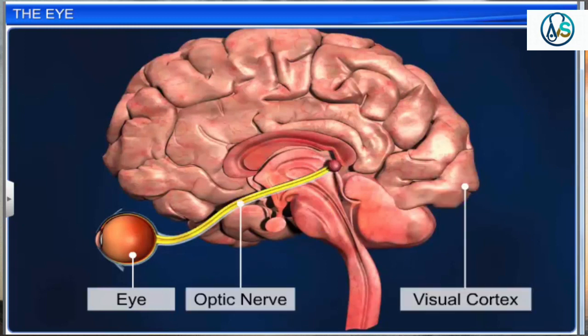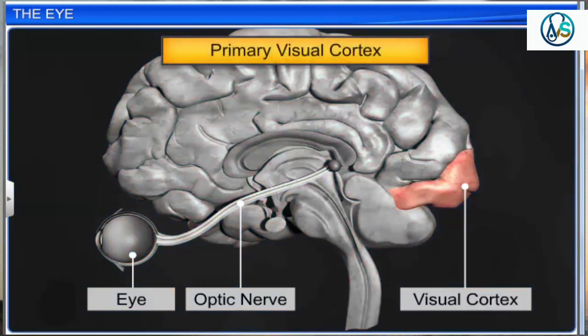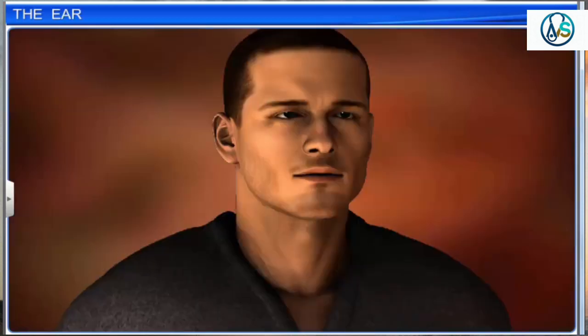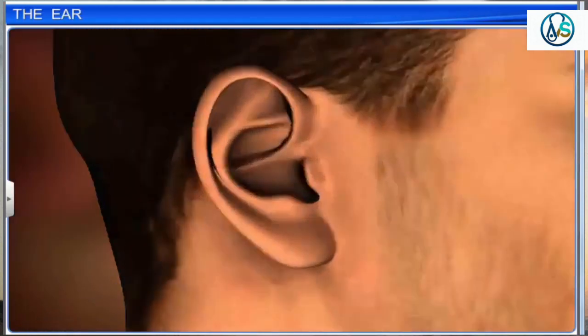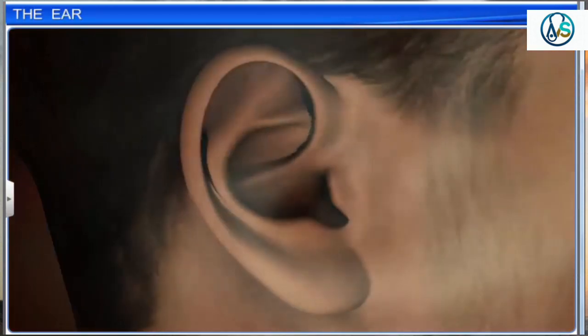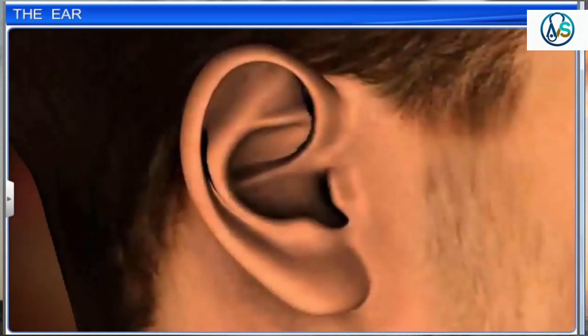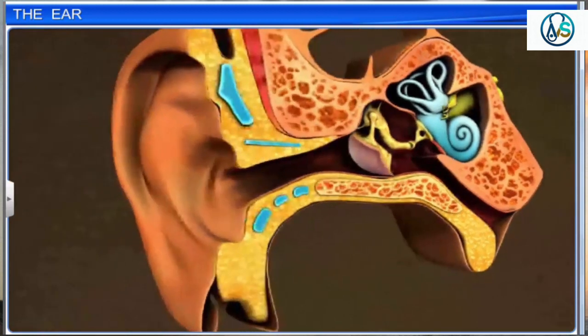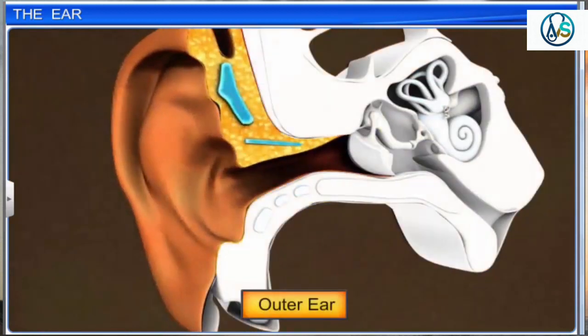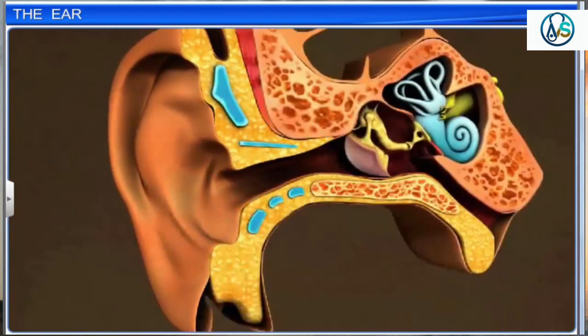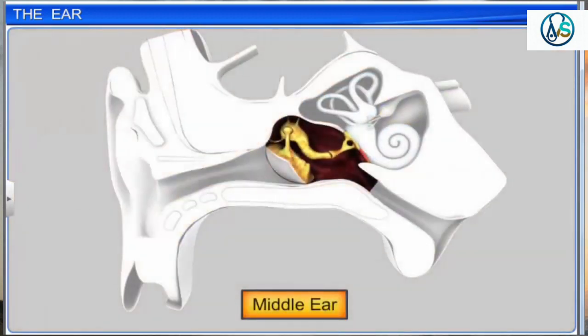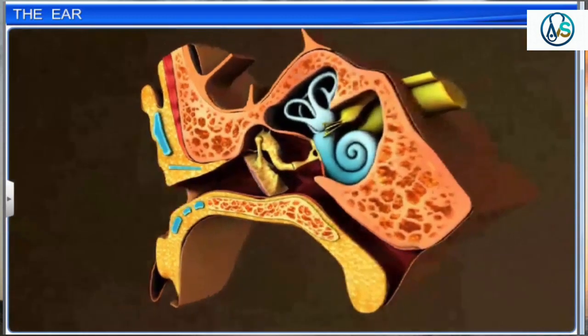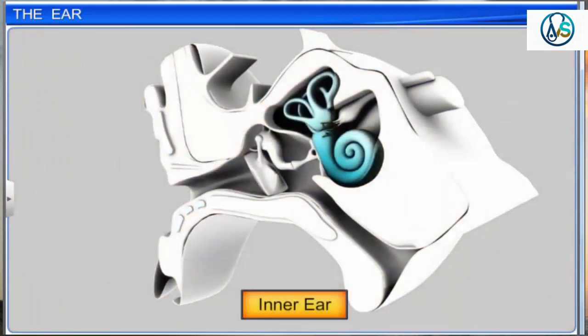These nerve impulses are analyzed in the visual area and help to recognize the image formed. The ear is an important organ that not only assists in hearing but also helps the body maintain balance. It can be divided into three sections: the outer ear, the middle ear, and the inner ear.